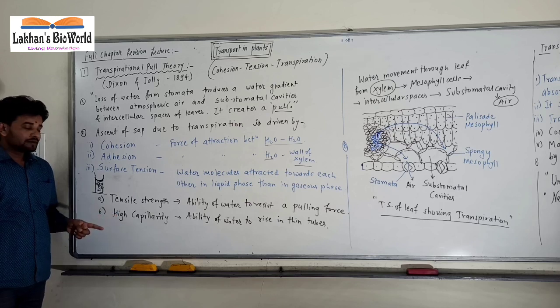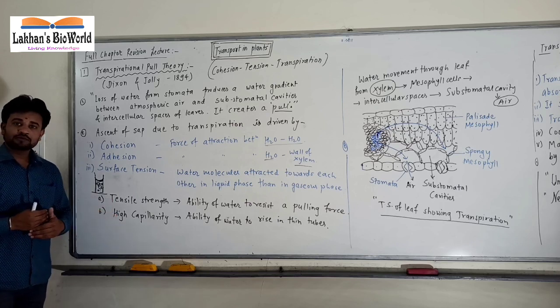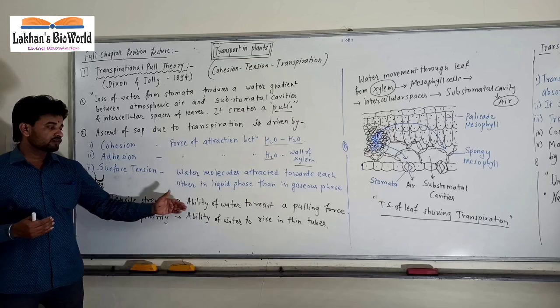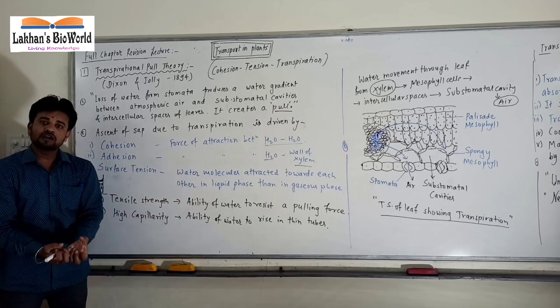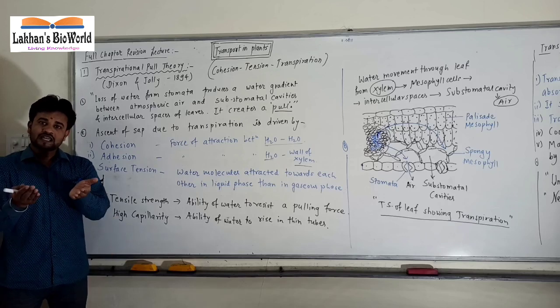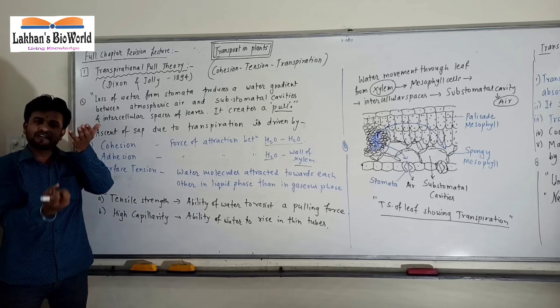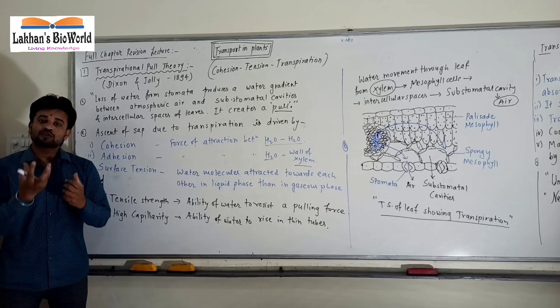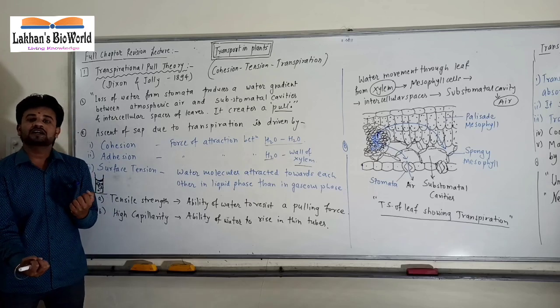Tensile strength and capillarity. How is tensile strength developed? Water will resist the downward gravitational force, the downward pulling force. When water starts going upward, gravity will act on it, and gravity will try to pull that water in the downward direction.